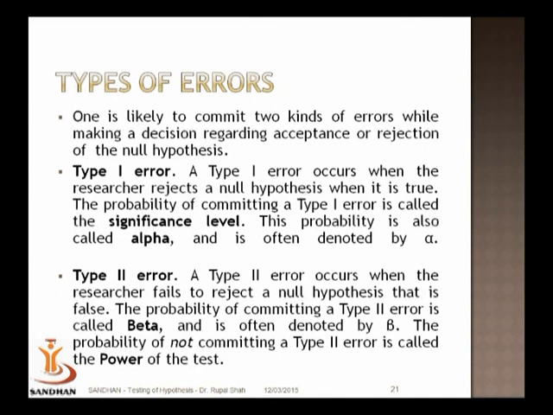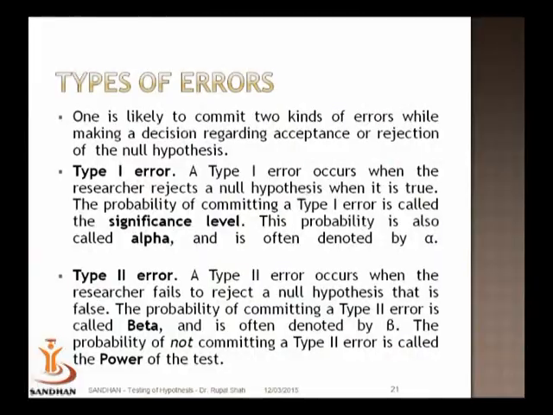So rejection of a true null hypothesis is called type 1 error, and we are more often interested in the probability of committing this type of error. So the probability of type 1 error is denoted by alpha.